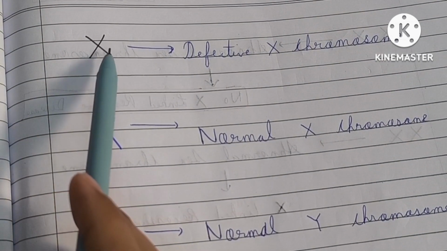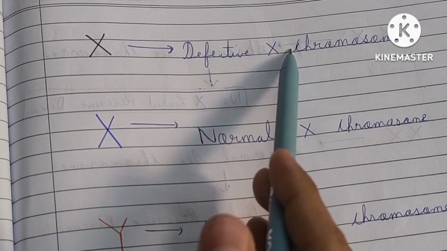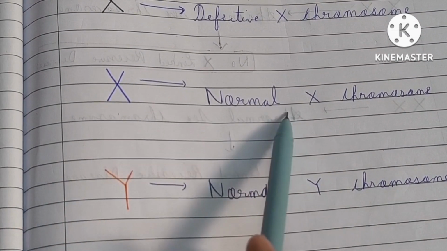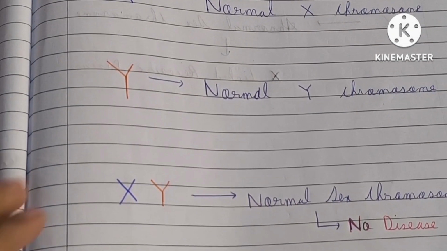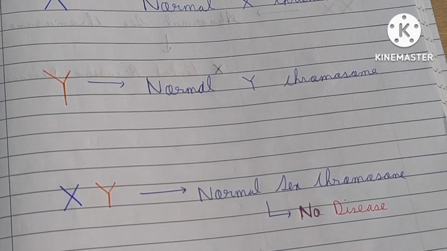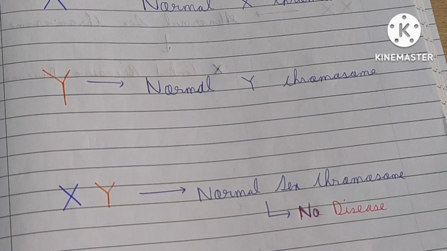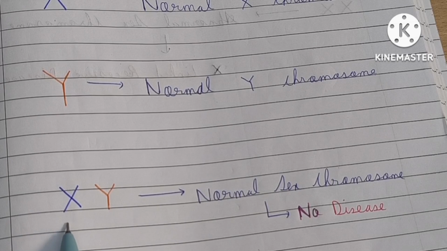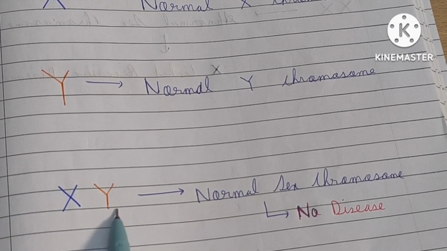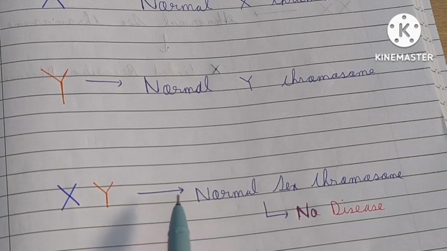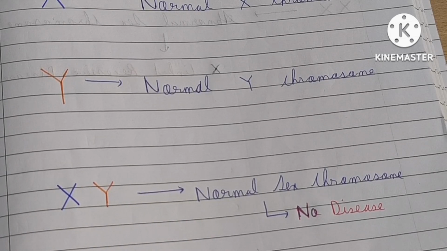So before discussing that, here this is a defective X chromosome, this is a normal X chromosome, and this is a normal Y chromosome. As you already know, the sex chromosomal pattern of the human male is XY. Both these X and Y chromosomes are essential for the proper morphology and the proper function of the human body.